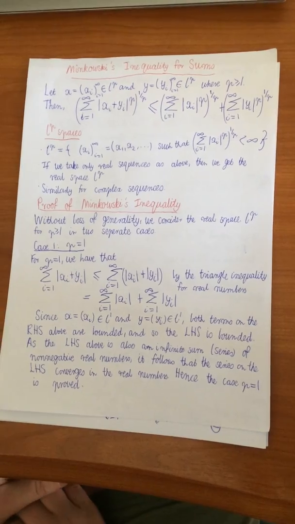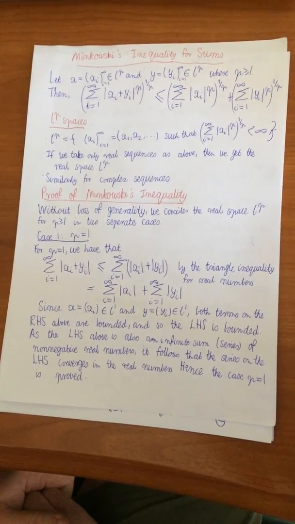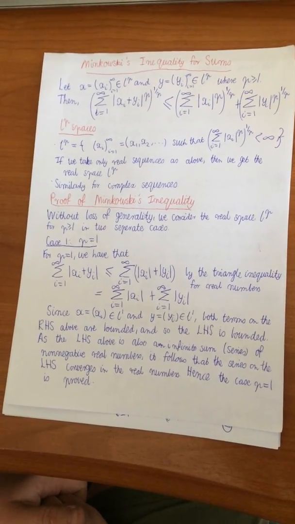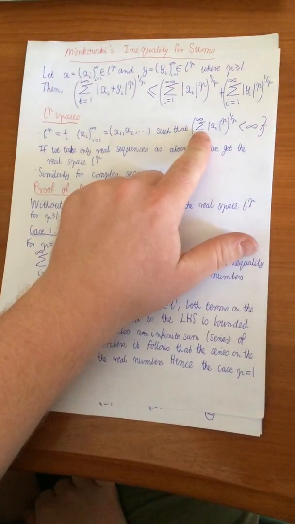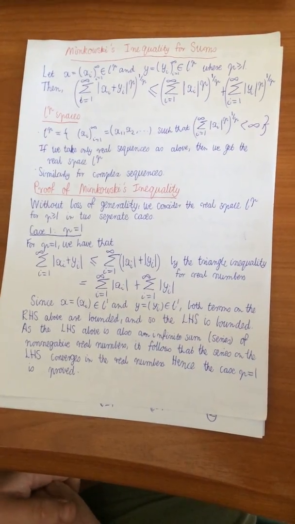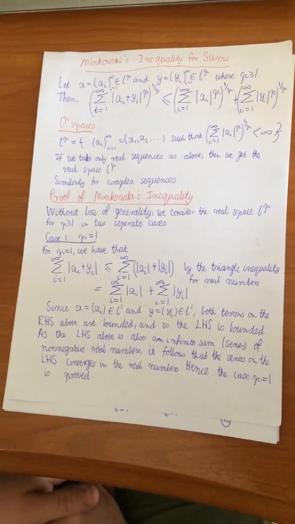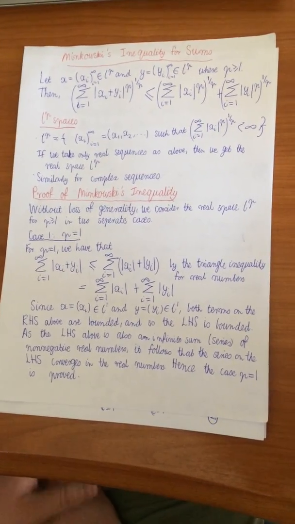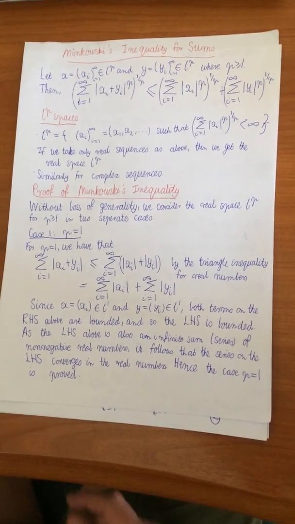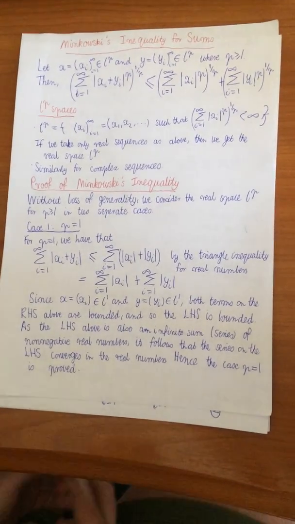Okay, so just a reminder, the LP spaces are basically the set of sequences such that the p norm here is finite. If we only consider real sequences, then we get the real space LP, and similarly for the complex sequences. Okay, so on to the proof of Minkowski's inequality.